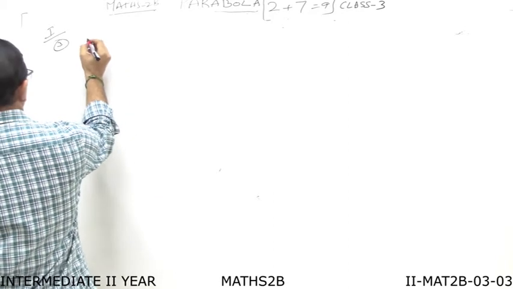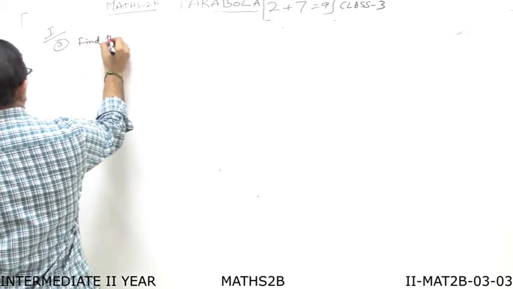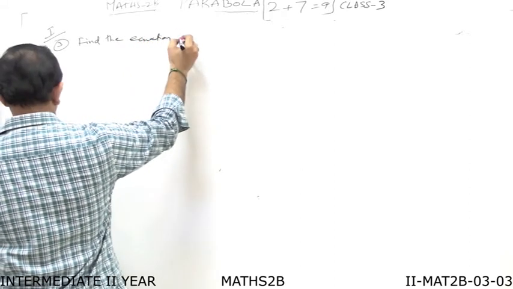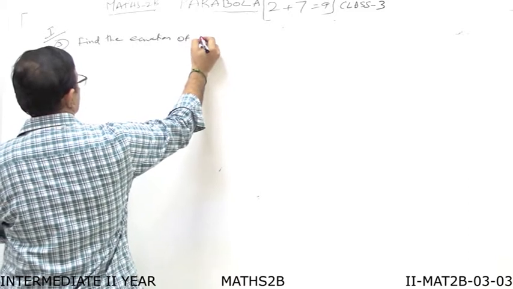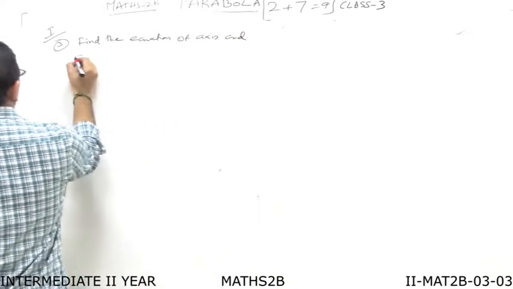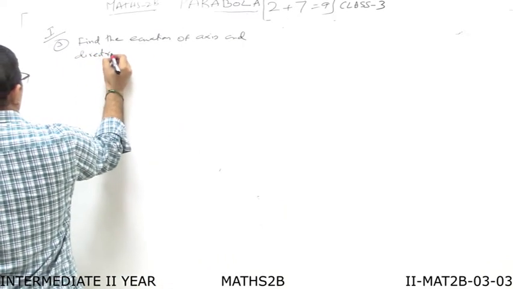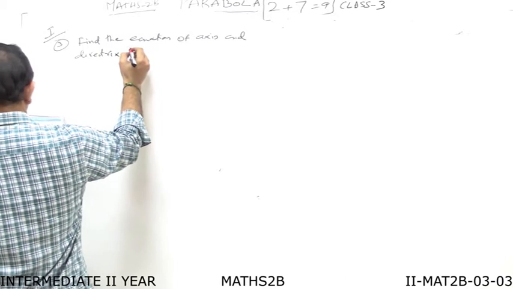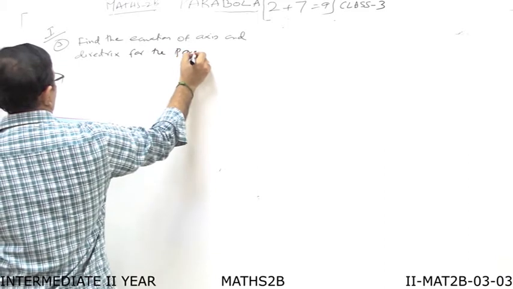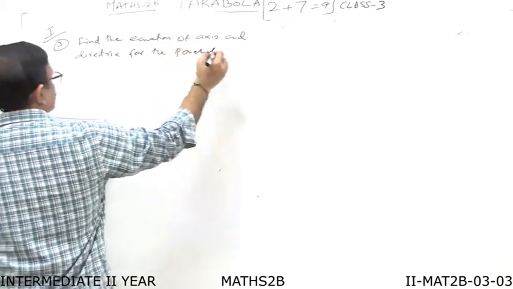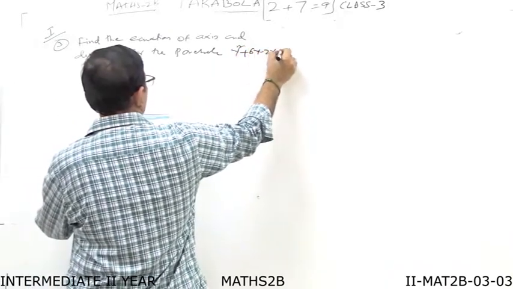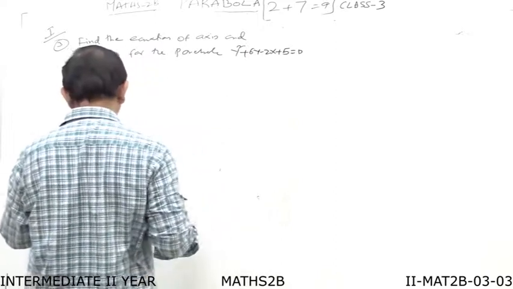Find the equation of the axis and directrix for the parabola y square plus 6y minus 2x plus 5 is equal to 0.